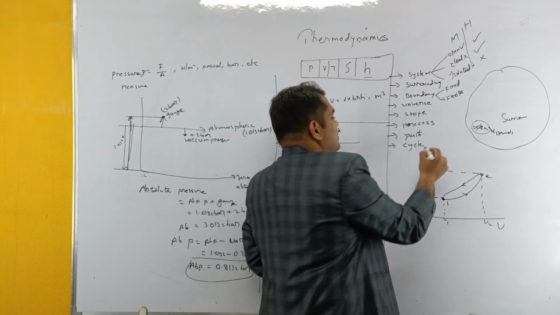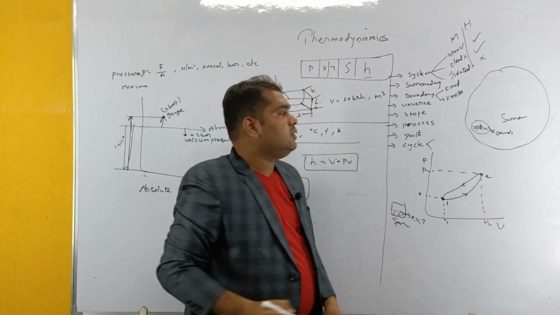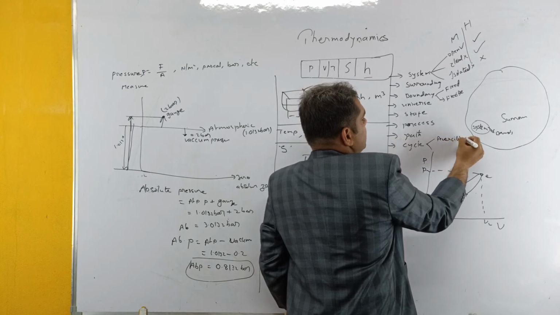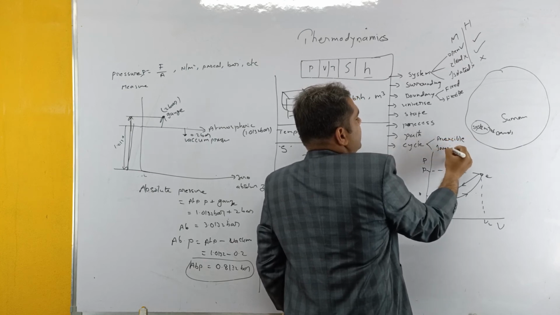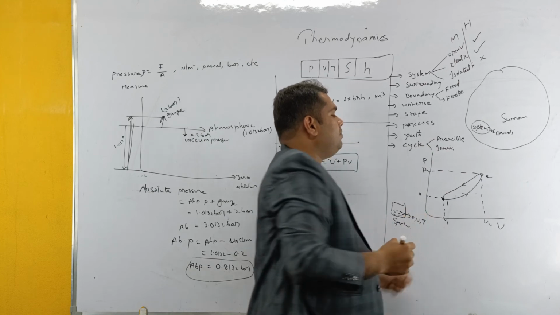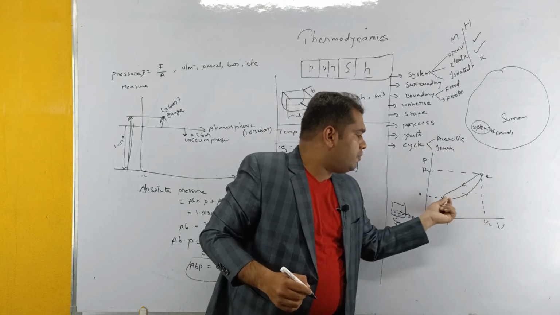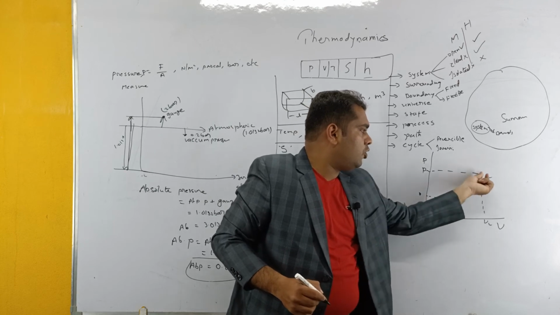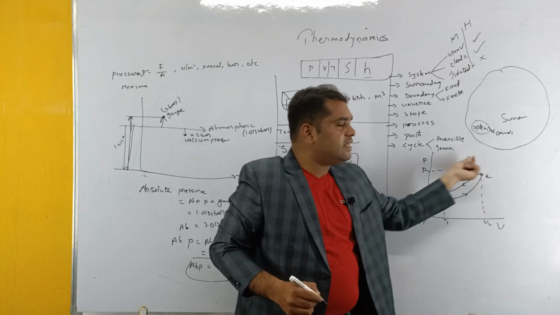Coming to cycle, cycle also has two types: reversible cycle and irreversible cycle. Reversible cycle means, suppose we already discussed the heating of water from point 1 to point 2 and cooling from 2 to 1. So this is a cycle.